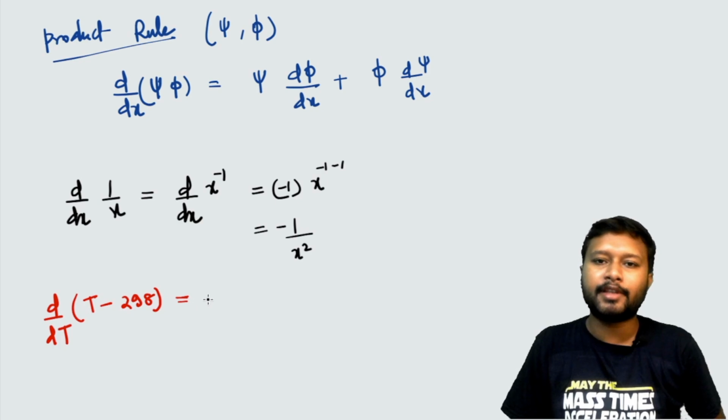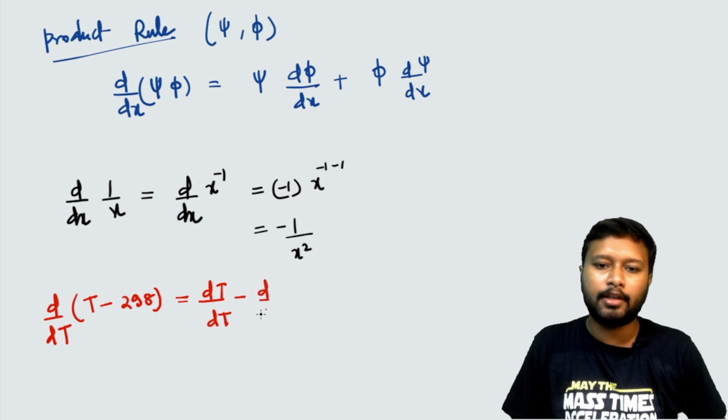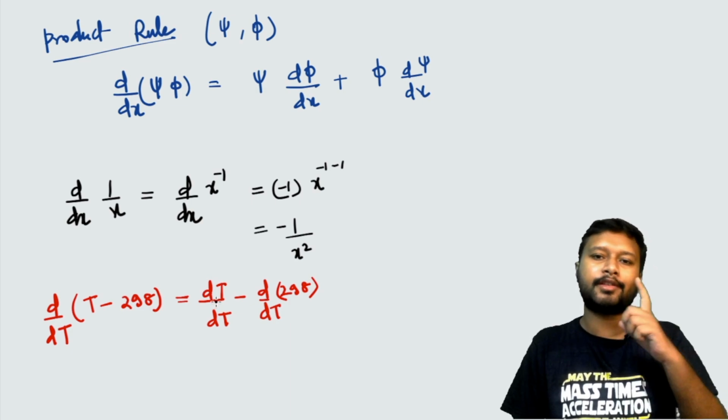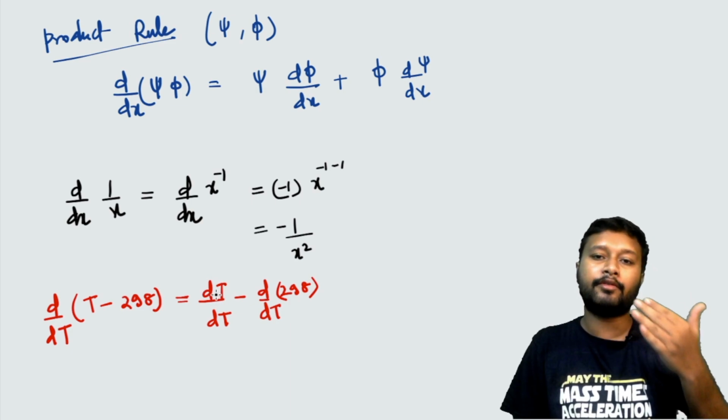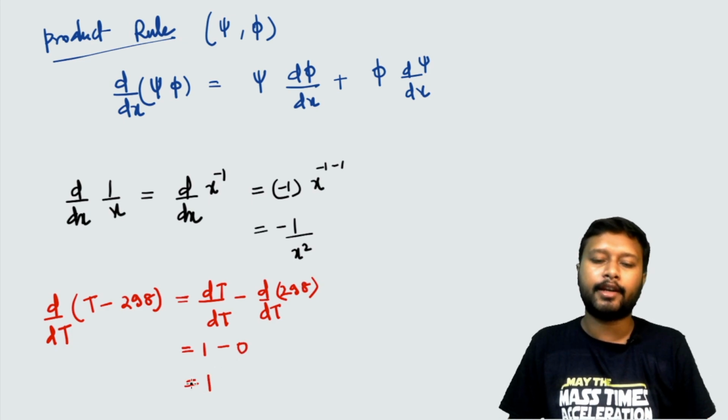So basically what we will get is dt by dt minus d by dt of 298. You have seen that differentiation of x with respect to x gives you 1. In the same way, differentiation of t with respect to t is going to give you 1, and minus the differentiation of 298, which is a constant term, and differentiation of a constant gives you 0, so you get 1 at the end.